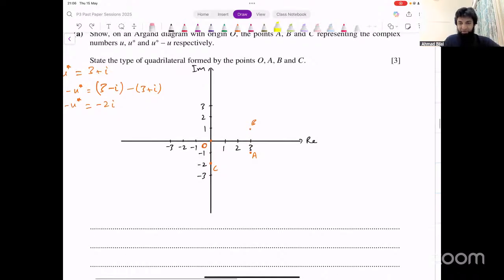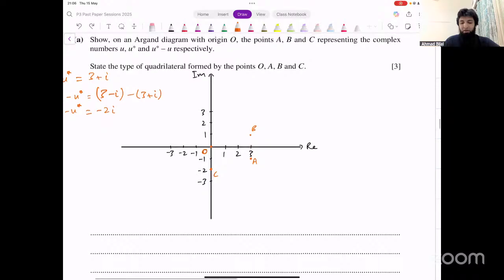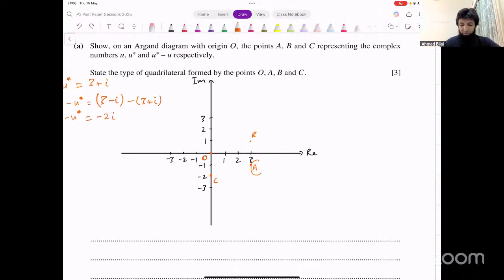That's a parallelogram, right? Yes, you should label the points. Otherwise, how would the examiner know what's the point A, what's the point B? You should label them like this: A, B, C. Even if you do U conjugate minus U, that will also be acceptable. But one of these should be done. Either write A, B, C or U conjugate and U conjugate minus U.